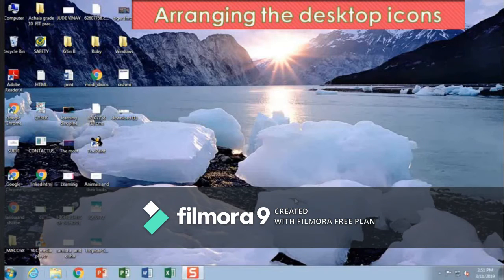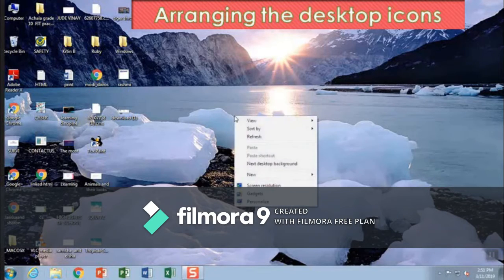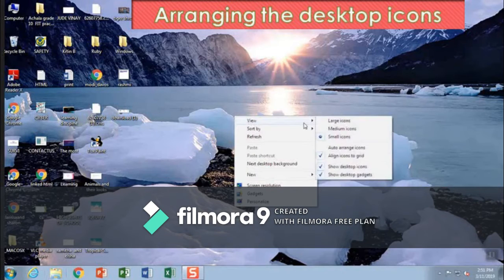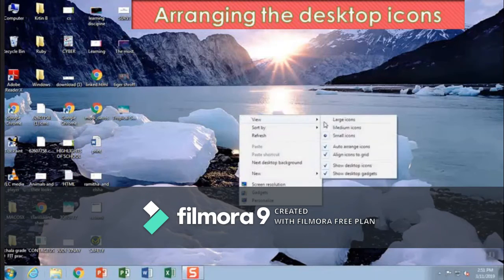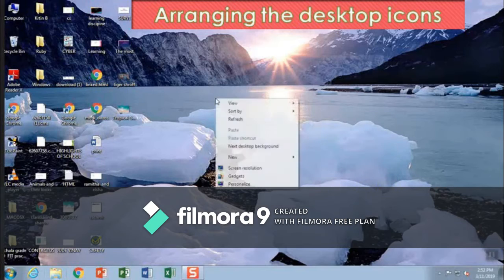Arranging the desktop icons. As you arrange your study desk to make it tidy, likewise you can arrange the icons on the desktop to give it a better look. To do this, you have to first right click on the blank area of desktop. You will find the list of options. Select the view option, then click on the auto arrange icons option from the sub-menu and observe the changes.